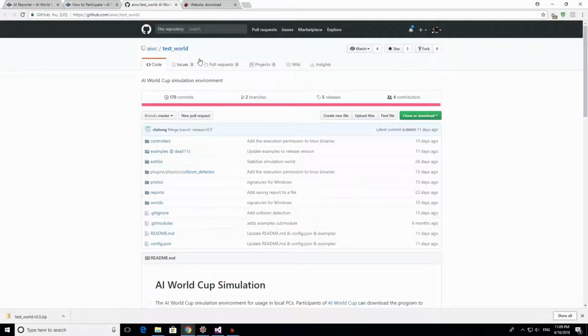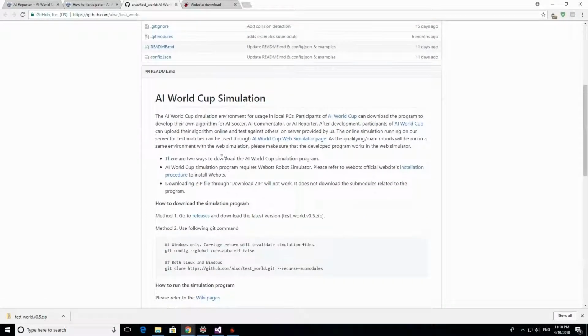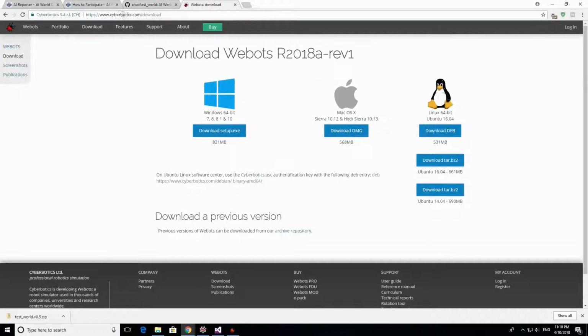And the page on GitHub for the simulator is going to open. So you can read the README here. The first thing that's important to mention is that the simulation program requires the Webots Robot Simulator. So how can you download that? You can go to the Cyberbotics website here, cyberbotics.com, download, and you can download the R2018a revision 1 version for Windows or for Mac, for Linux. You can choose which one.